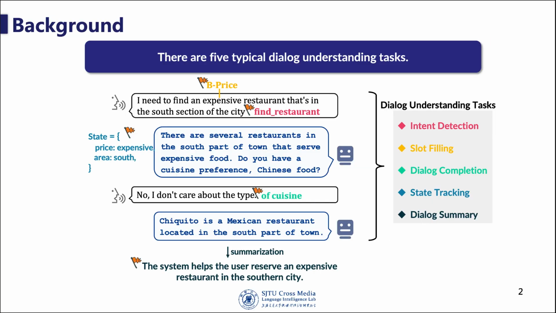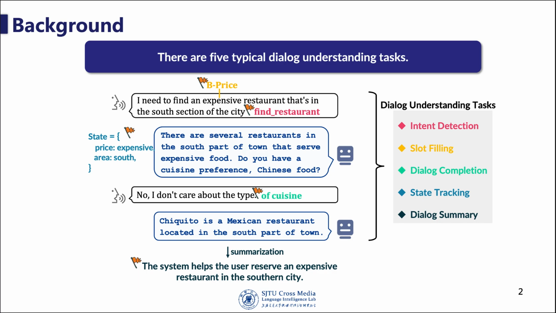As we know, there are 5 typical dialogue understanding tasks, including intent detection, slot filling, dialogue completion, dialogue state tracking, and dialogue summary. The 5 different tasks aim to interpret a dialogue from 5 different perspectives. Dialogue summary aims to generate a concise description of given dialogue content, which is normally formulated as a sequence-to-sequence generation problem. Dialogue completion eliminates the coreference and information ellipses in the latest utterance, which is also a generation task.